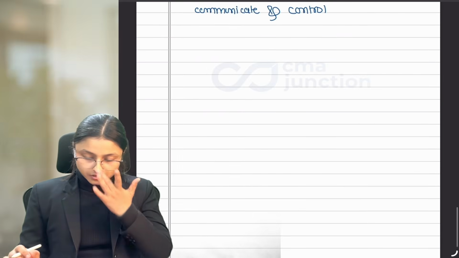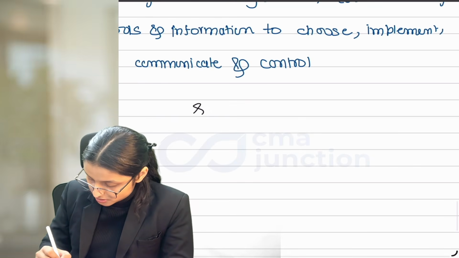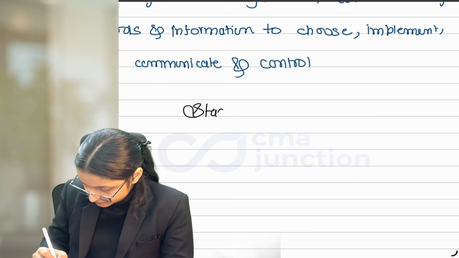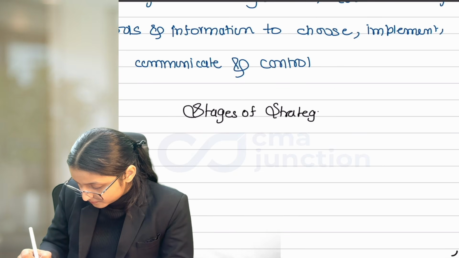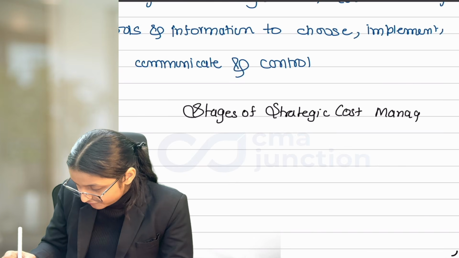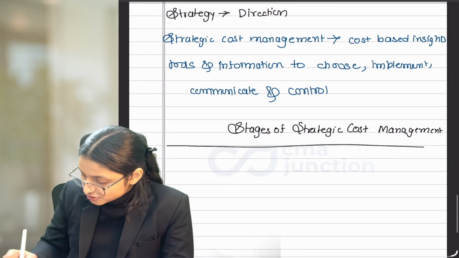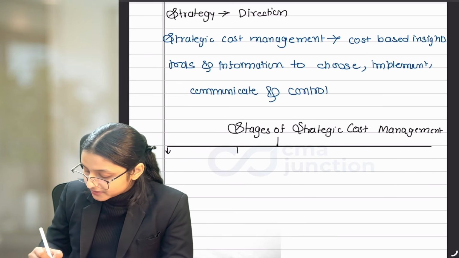Now open your summary book and write it down. Stages of strategic cost management. We have 4 stages. See, the details of it which I explained to you are not actually required in the exam.